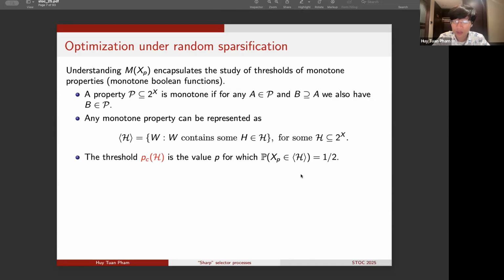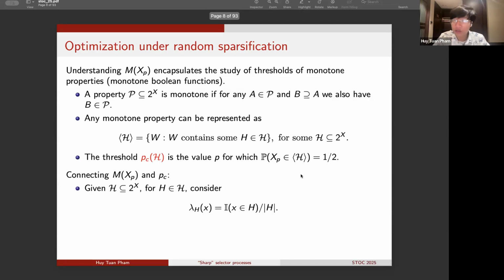So now in the study of thresholds, the threshold p_c of H is defined as the value p for which the probability that the random subset X_p is contained in the property bracket of script H is equal to 1/2. So now to make the connection between m of X_p and the threshold, let me set up the following very natural uniform valuation. For each set H in the target collection, let us consider lambda_H, which simply equidistributes a total mass of 1 across all of the elements of the set H.